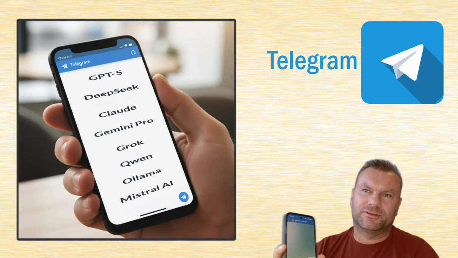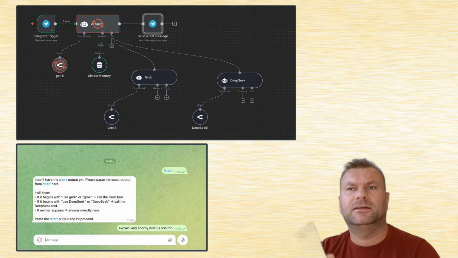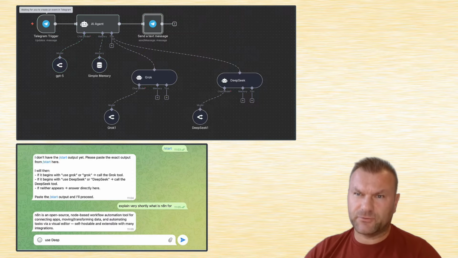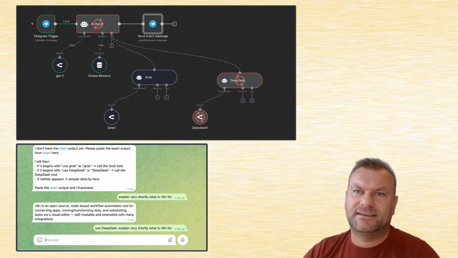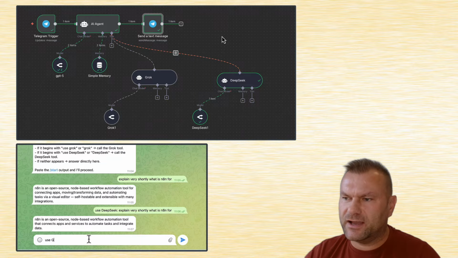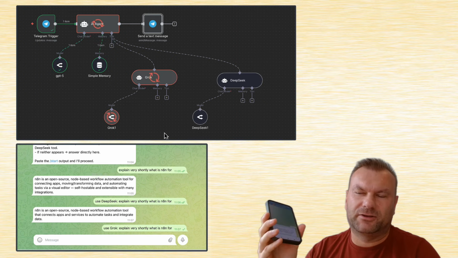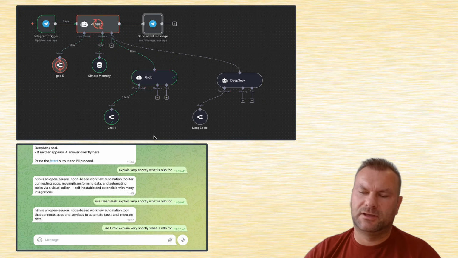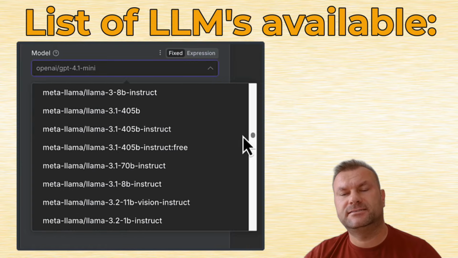This is a Telegram bot that is running on my phone that can access any large language model I want. It connects to my n8n platform, and let me show you how it works. If I type, for example, use DeepSeek, I will get an answer from DeepSeek. If I say use Grok, I will get answer from Grok. And I can get answer from GPT-5, Gemini, whatever I want. This bot has basically access to any available language model that you could think of. And I will show you how to build that all, and don't worry, you don't need any previous experience. With n8n, it's easier than you think.